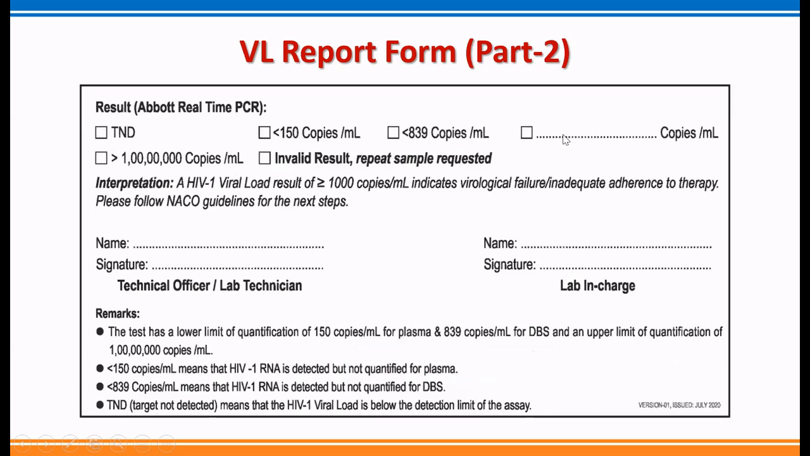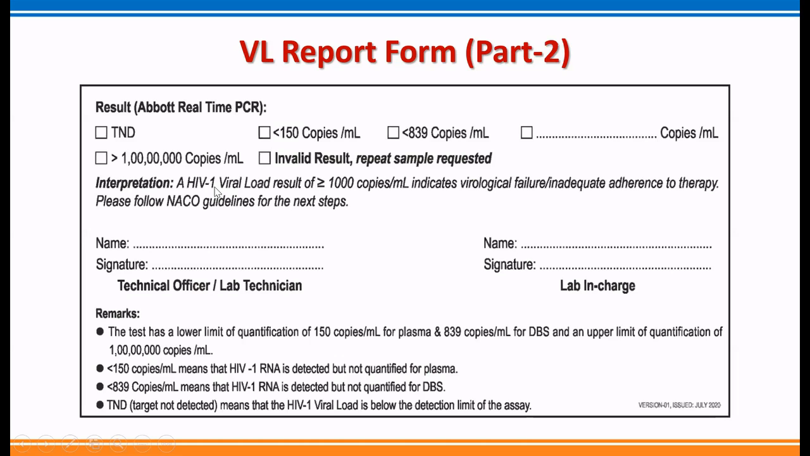And if the test gives actual values, then the actual copies per ml is mentioned here. Again, if the sample has very high copies, which is beyond the range of quantification of the machine, then it will give the result as more than 1 million copies per ml, 10 million copies per ml. Then invalid result. If for any reason the test machine gives an invalid report, it will be picked here as invalid result.